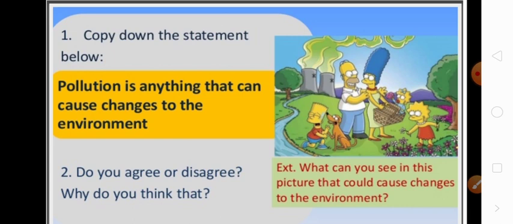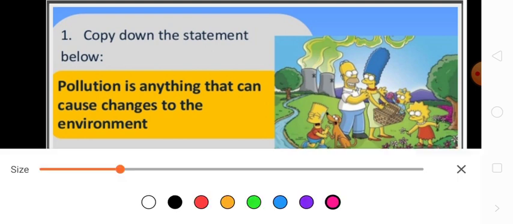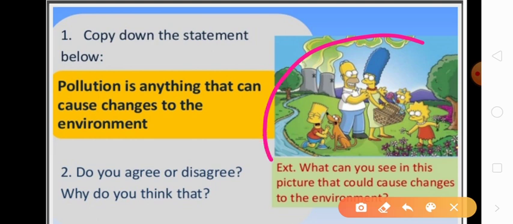Now we will study about pollution. What is pollution? Anything that can cause changes to the environment or the altering of the environment is called pollution. What can you see in this picture that could cause changes to the environment? You have to find out what the changes you can see in this picture.